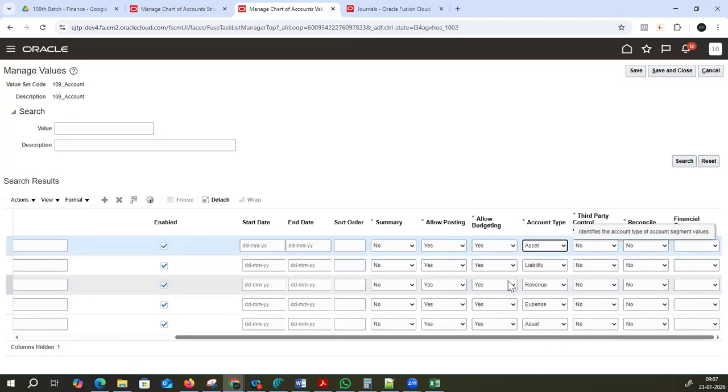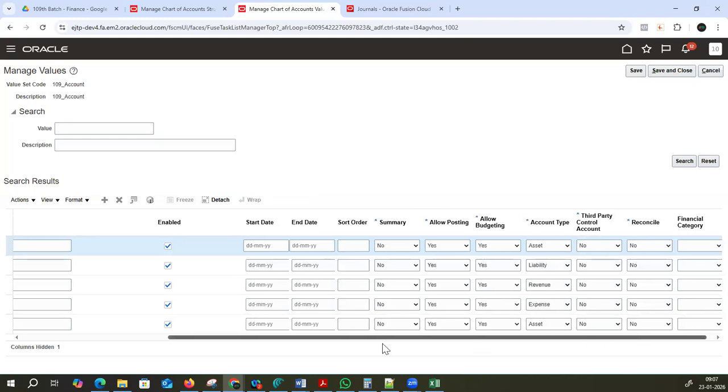See, any account should be in this particular list only. In this list, budget debit and budget credit will be used only at the time of budget. Hardly how many are there? 1, 2, 3, 4, 5 account types. Any account has to be classified in these kinds of account types. Here, if you see, a star mark is there. The star mark always indicates that the field is mandatory, and the remaining fields are not mandatory. You have to remember this.